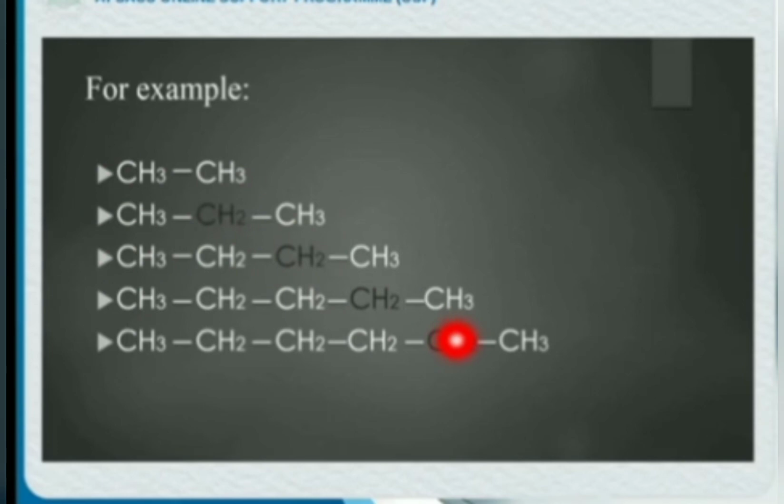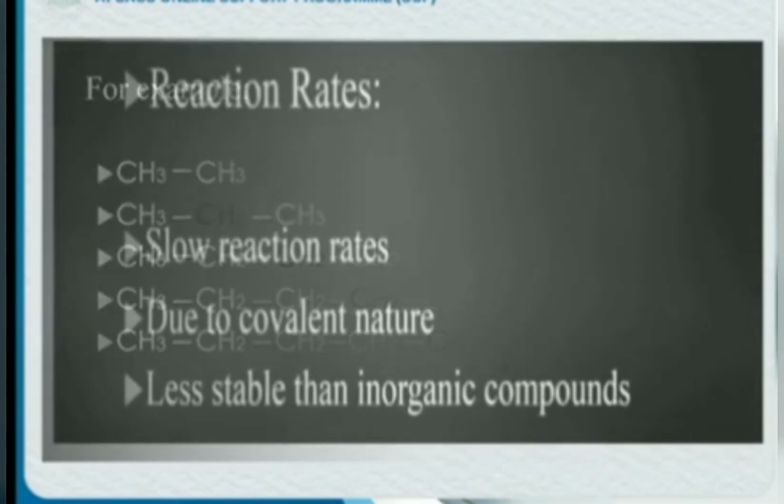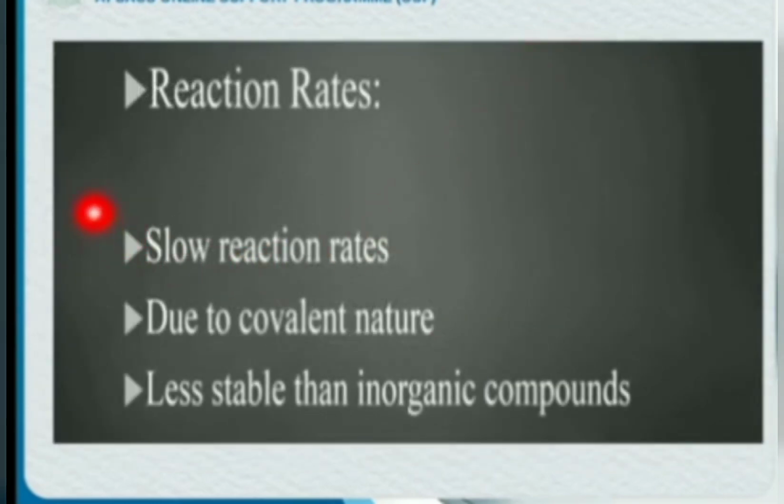You will study three series: alkanes, alkenes and alkynes. Reaction rates. Organic compounds have slow reaction rates due to covalent bonding and they are less stable than inorganic compounds.